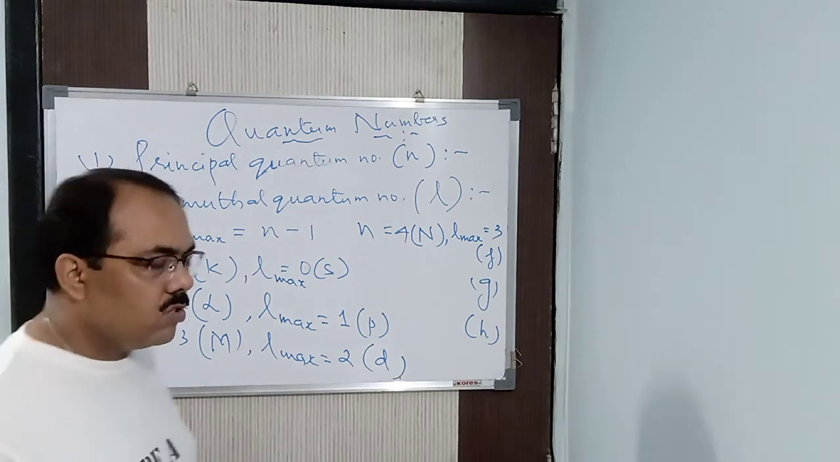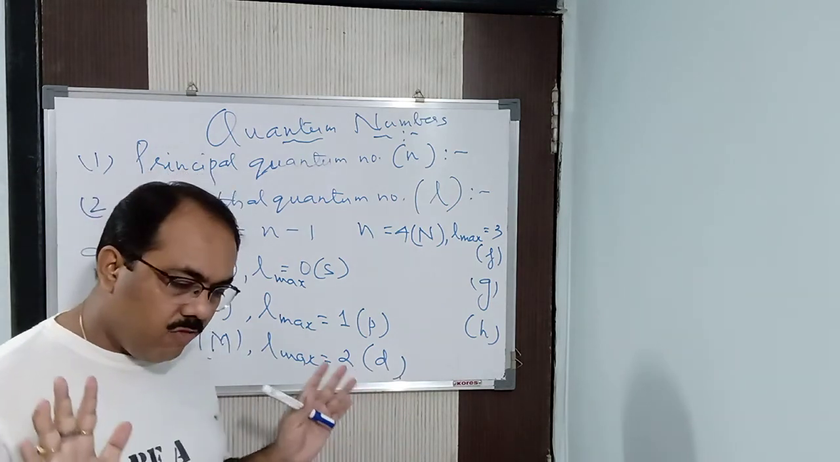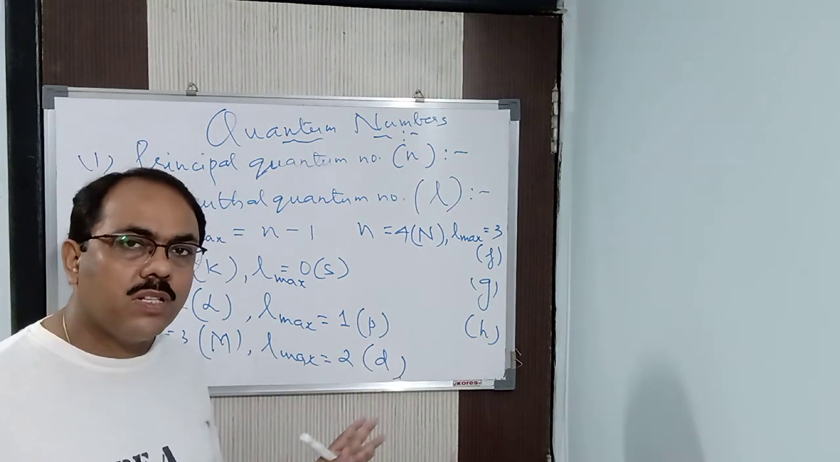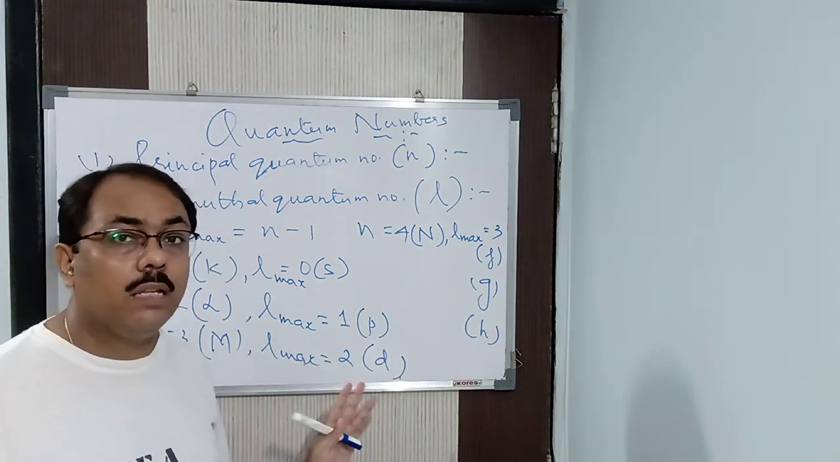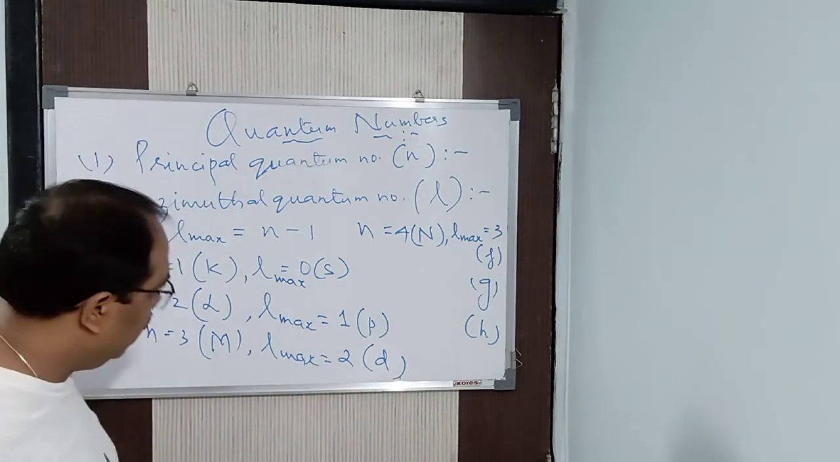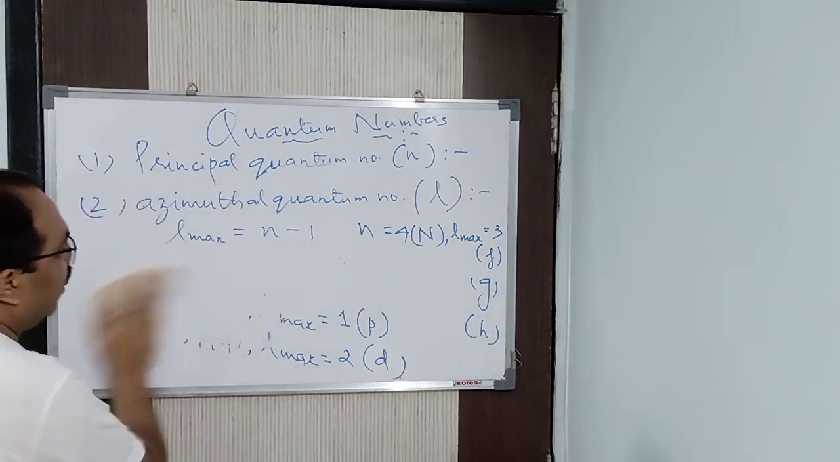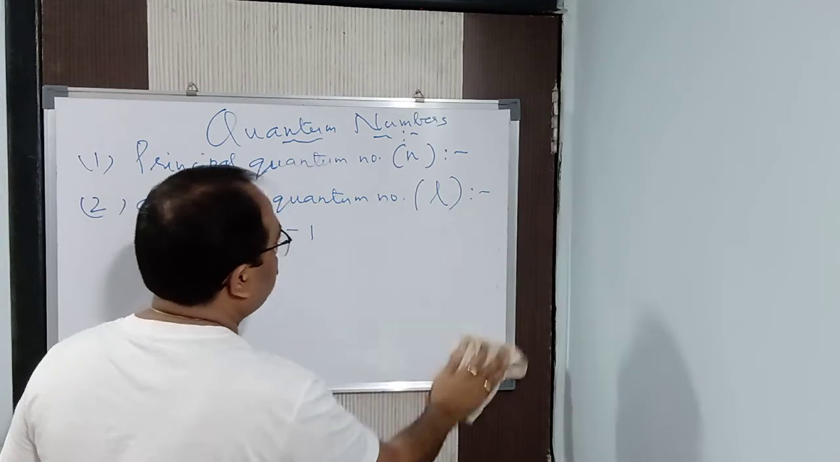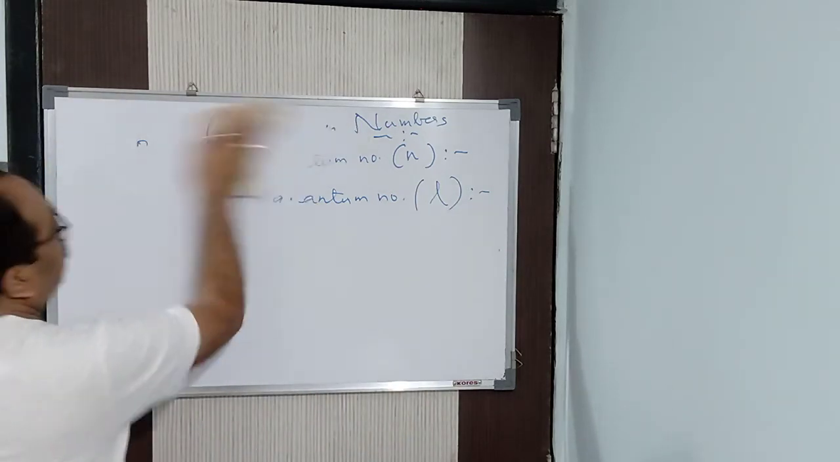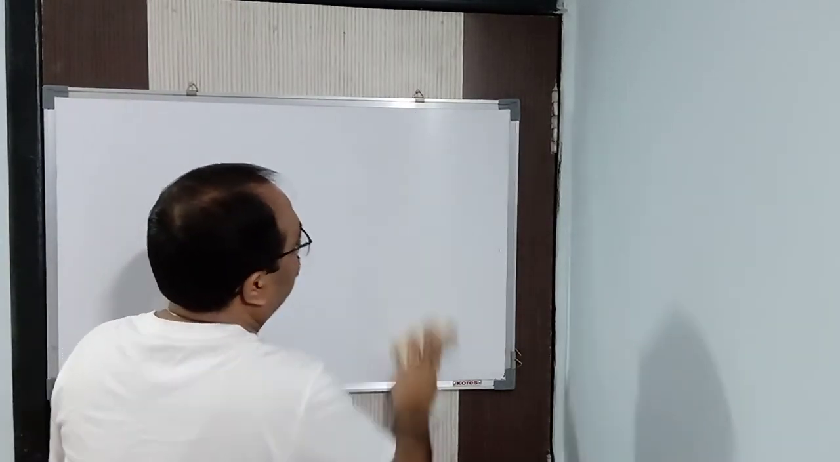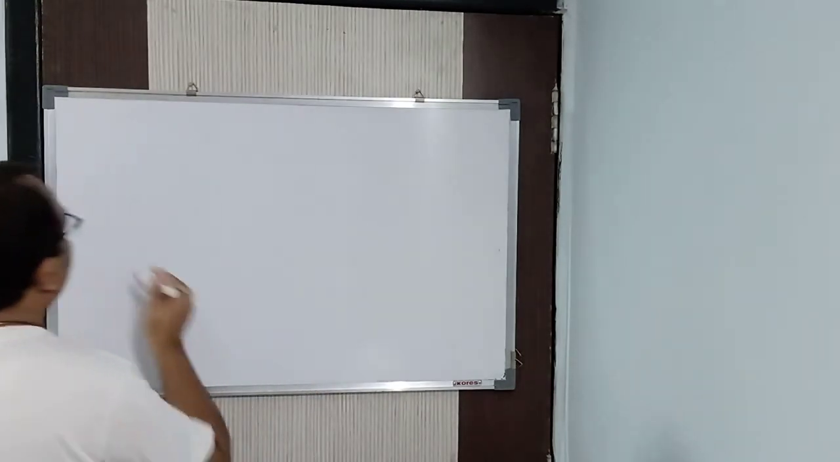Alright? Fine. So first we came to know the maximum number of subshells we can have in a particular shell, and what the designations are. Next we will see the number of electrons: the maximum number of electrons in a given subshell.